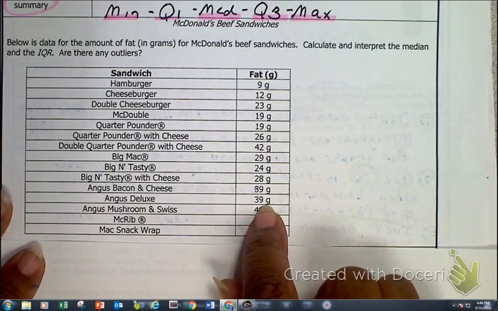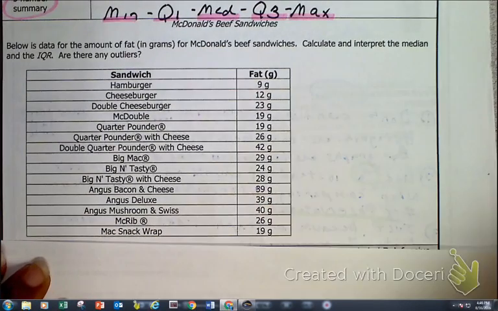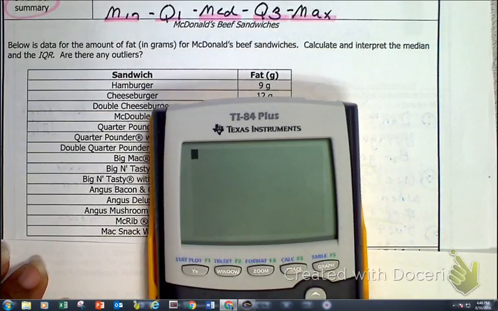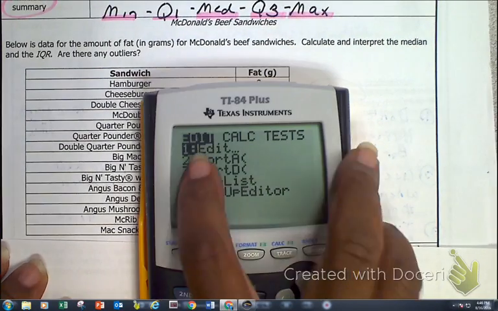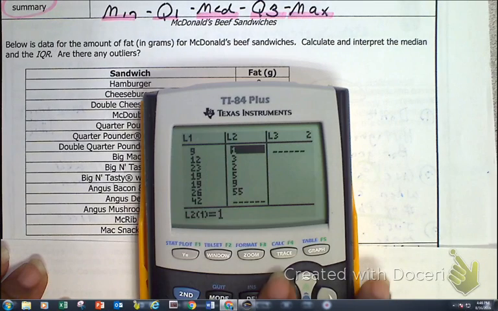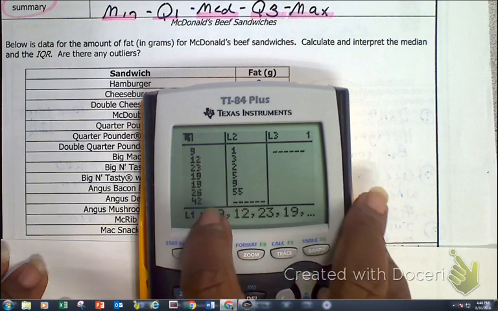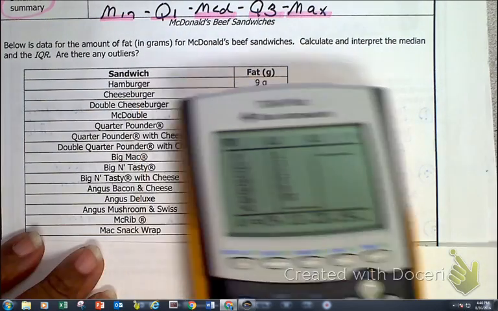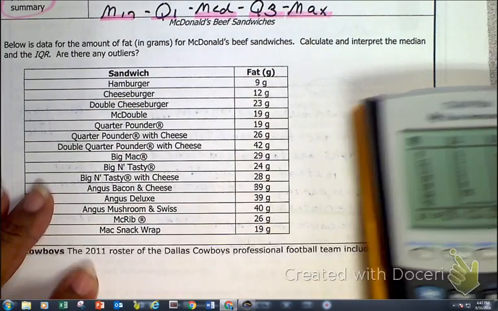Okay, so what I need you to do is put this in your calculator. And let's remind ourselves of how we do that. Okay? I go to Stat, here's an edit. I press Enter. And I do want you to put that into your L1. That's what I have mine in, so go ahead and pause and do it.